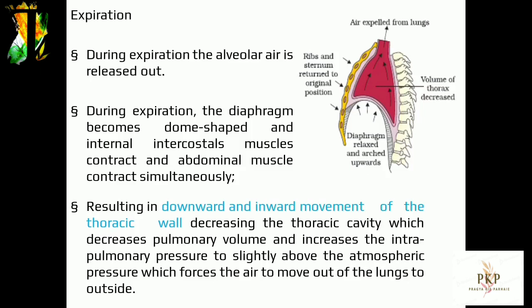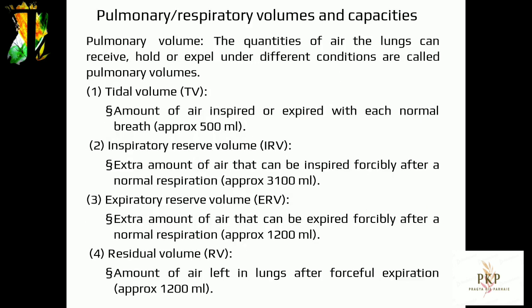TV plus IRV plus ERV equals VC. 500 plus 3100 plus 1200 milliliters equals 4800 milliliters. 5. Total lung capacity, TLC: total volume of air accommodated in the lungs at the end of a forced inspiration. VC plus RV equals TLC. 4800 plus 1200 milliliters equals 6000 milliliters.